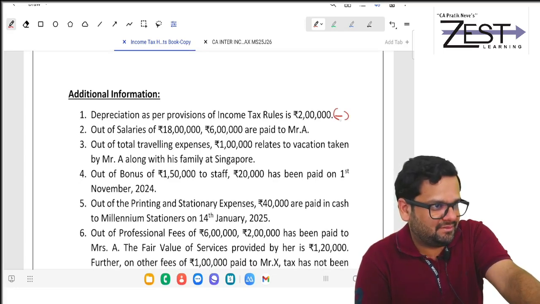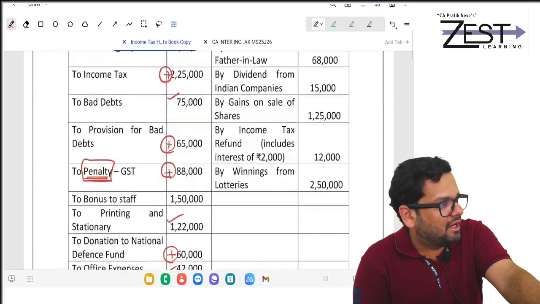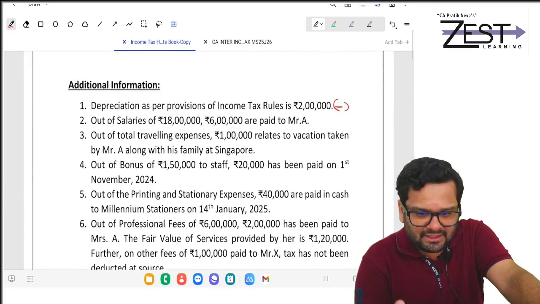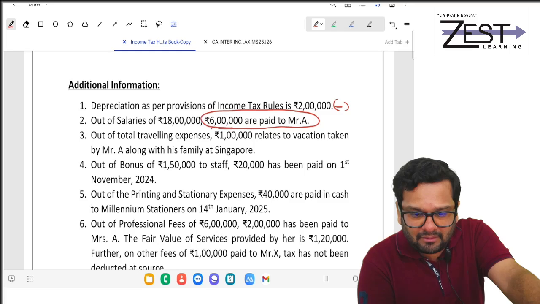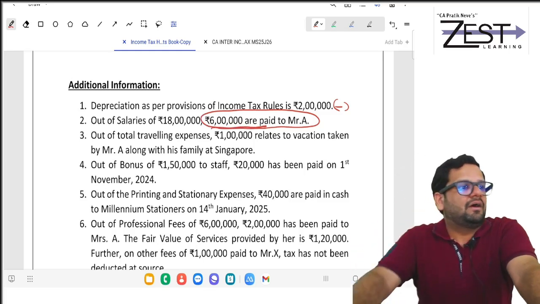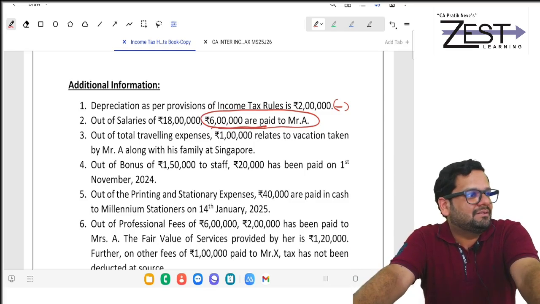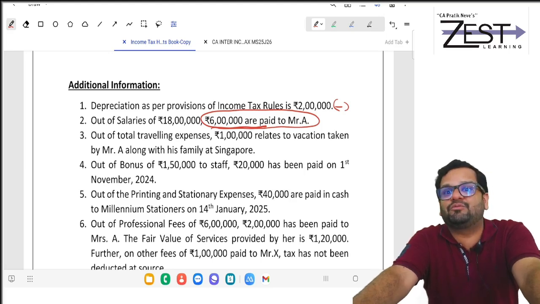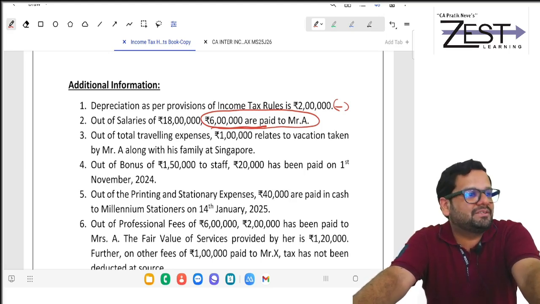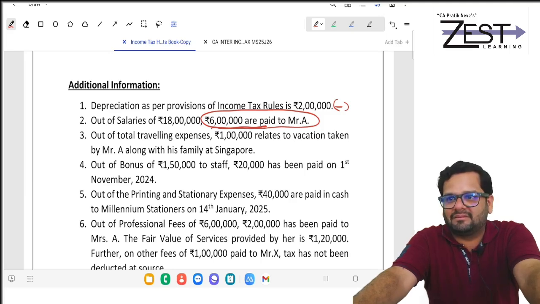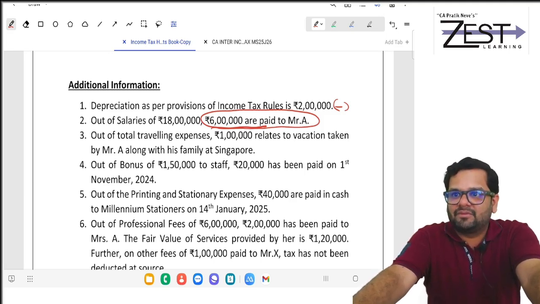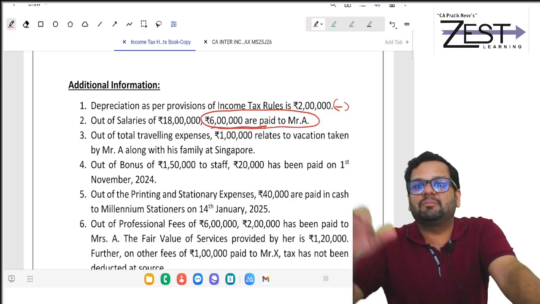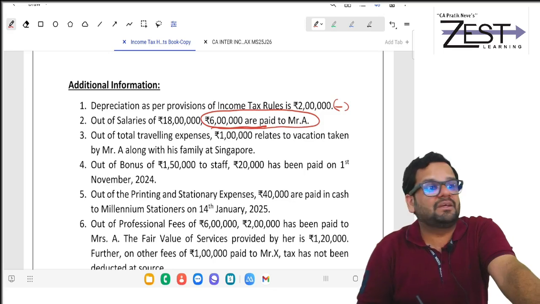Now friends, out of salaries of 18 lakhs, which you tick marked confidently, 6 lakh is paid to myself. How can Zest Learning pay me? Zest Learning and Pratik Neve is one and the same. Zest Learning is the name of my coaching, the name of my business. It doesn't have a separate PAN. My PAN and Zest Learning's PAN is the same. If it pays me salary, it means nothing, I'm taking away funds. It is nothing but drawings.